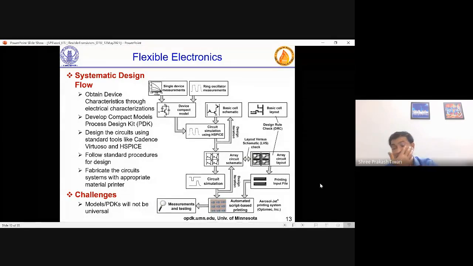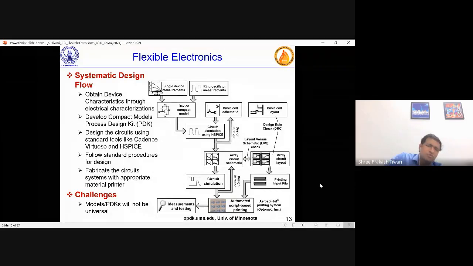Why devices? Because devices will give you parameters like mobility, leakage, and other things. A ring oscillator will give you more detail, like frequency related. If there are parasitic capacitances, those things will come into the picture. With both, you can obtain a compact device model which can be used in circuit simulation. So a PDK will be developed.